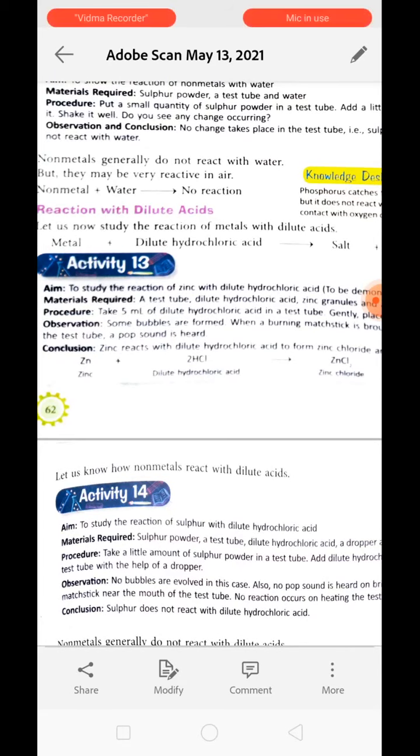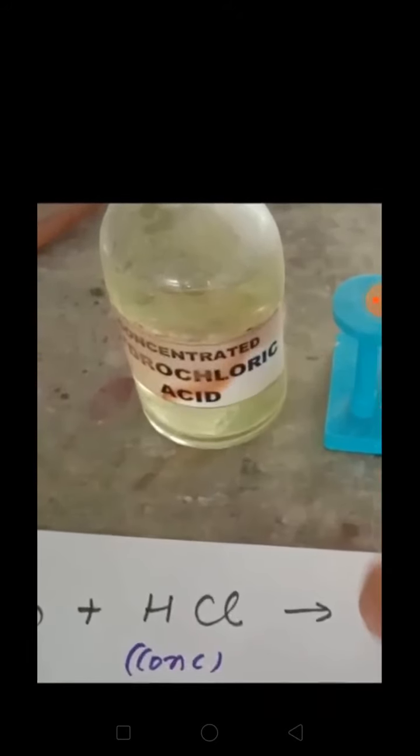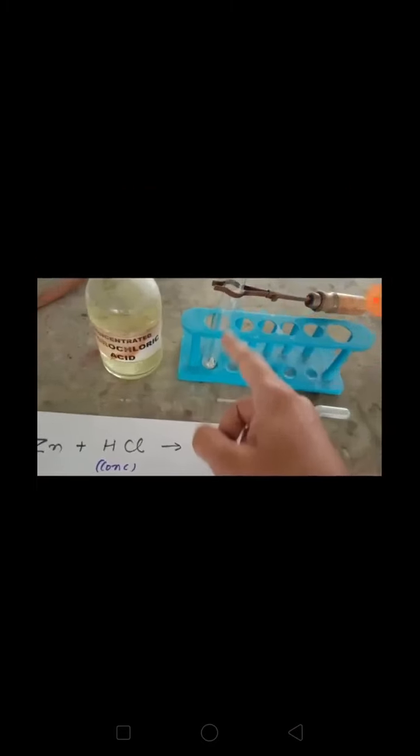Let's see about it. To perform this activity, we need a zinc granule, we need this candle, and besides this we also need hydrochloric acid. Now what we need to do is take a test tube and put some of the zinc granules over here. You can see zinc granules are already kept over here, and then we will add a little amount of hydrochloric acid to this test tube.